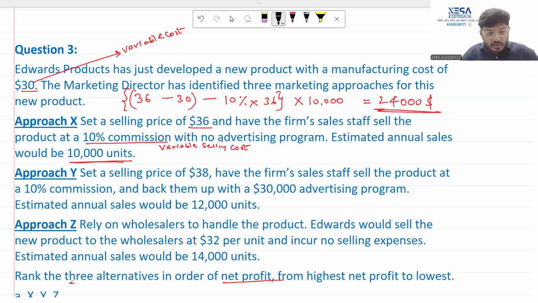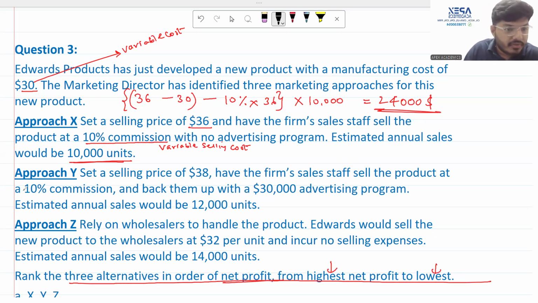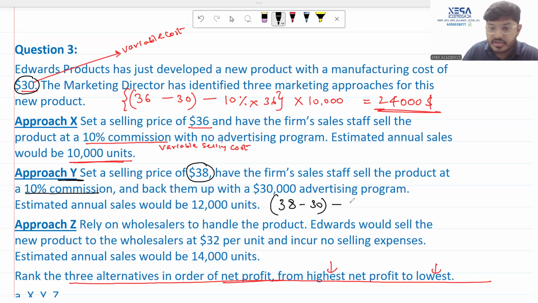This question wants me to rank the 3 alternatives from the highest net profit to the lowest net profit. Now I have to calculate in the same fashion net profit of all others. Now for this particular approach, let's use black ink. Selling price is 38, cost of production stays at 30. So first I will do 38 minus 30 over here. Then I will see that they have a 10% commission. So 10% multiply by 38. This is my variable cost. All variable costs removed from selling price, I have arrived upon contribution per unit. For how many units? For 12,000 units.